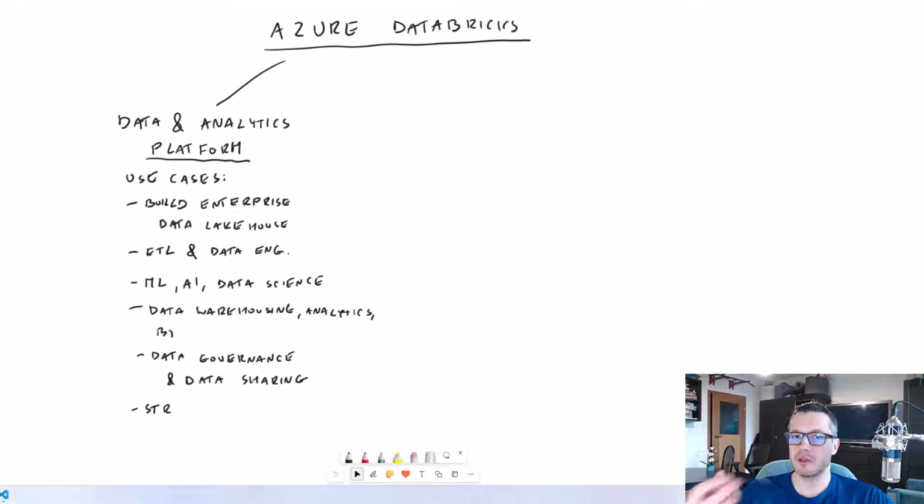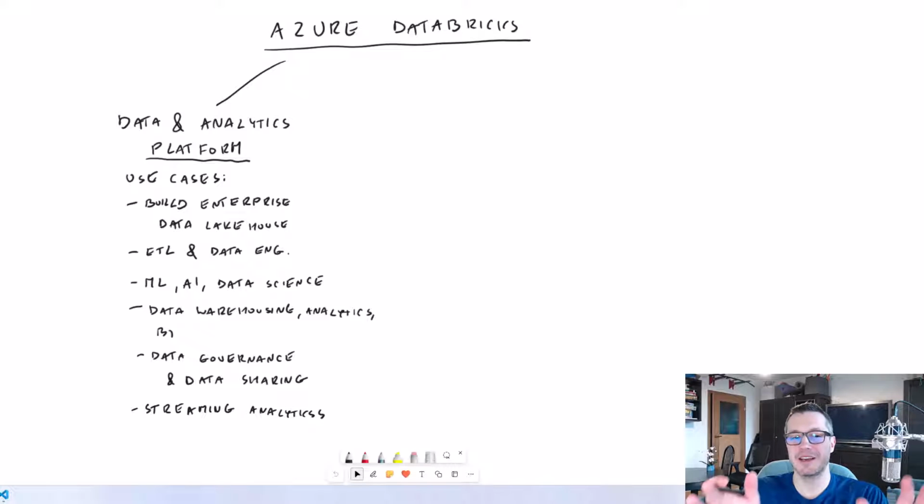But nowadays there are more and more sources and solutions that produce streaming data that has to be somehow processed, and Databricks can be used to handle this. So streaming analytics, and we'll get back to streaming at the end of the whole course. For now, let's just focus on batch processing, which is still the majority of solution types, at least from my experience.